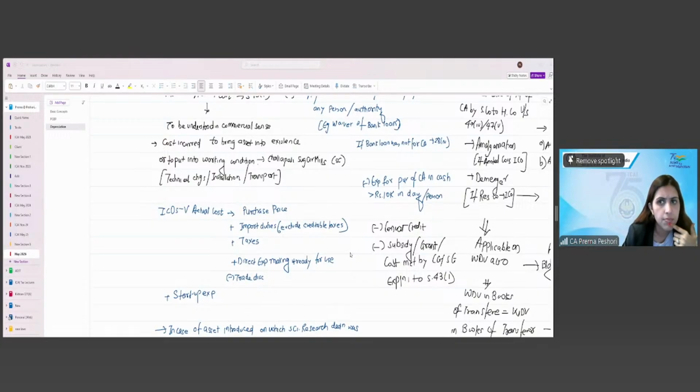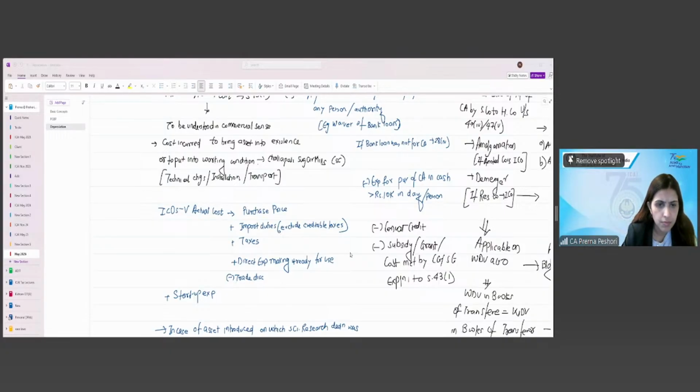In case an asset is used for scientific research and then brought to the PGBP, the value of the asset will be nil, since total depreciation has been claimed and 100% deduction will be claimed under section 35. If stock-in-trade is converted into a capital asset, then the actual cost will be the fair market value on the date of conversion as per section 28(vii).